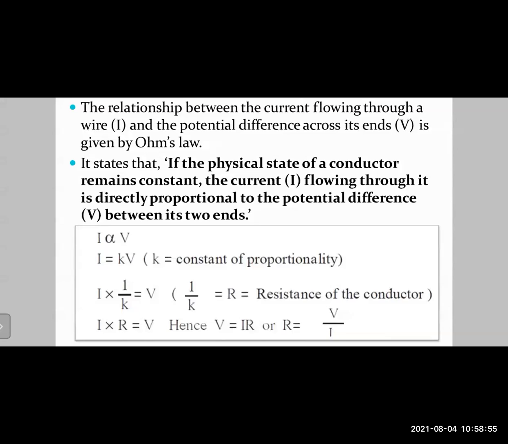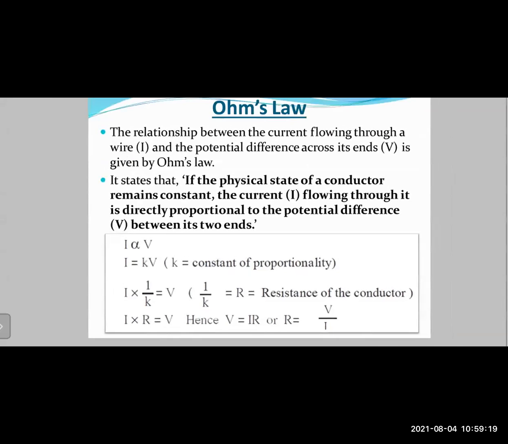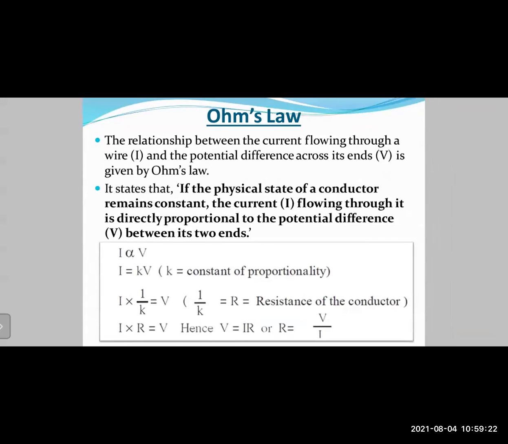So if you replace 1 by K by R, what do we get? I into R equals V. On rearranging, V equals IR. This is the most important equation, which is your Ohm's law. In short, voltage is directly proportional to the current. So if the voltage increases, the current through the circuit also increases. Okay, so this is Ohm's law. We will repeat the statement again. If the physical state of a conductor remains constant, the current I flowing through it is directly proportional to the potential difference between its two ends.